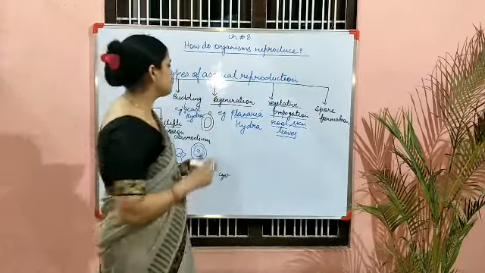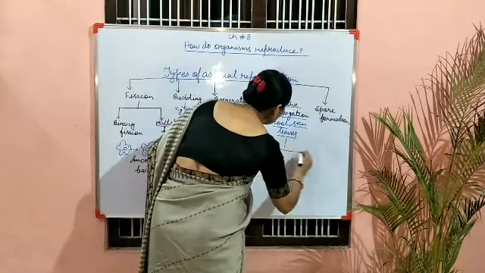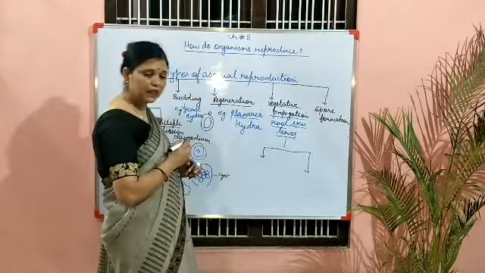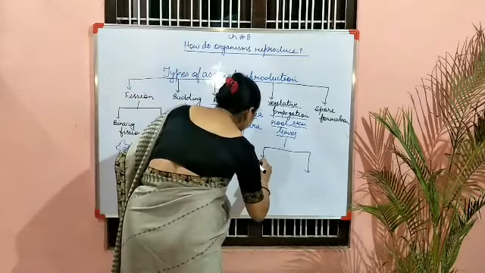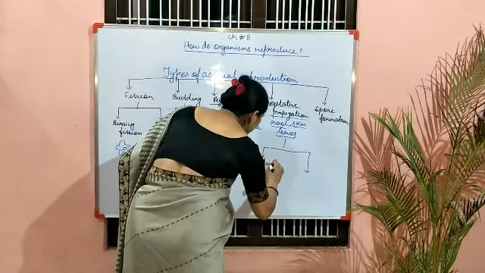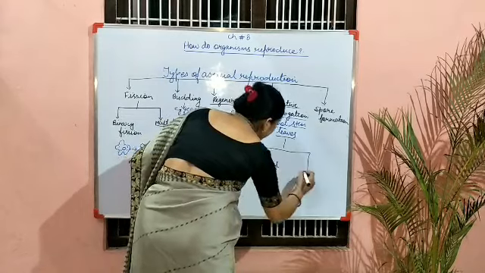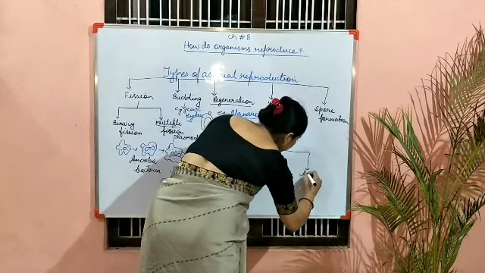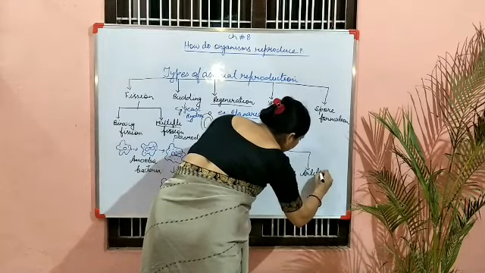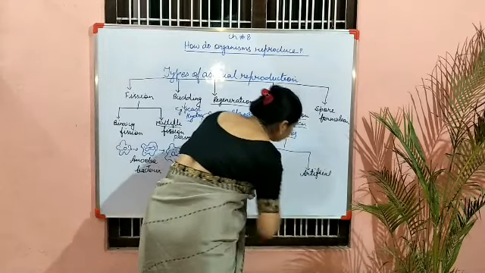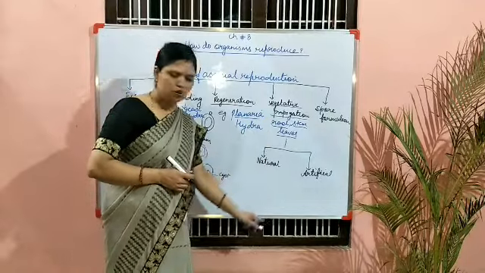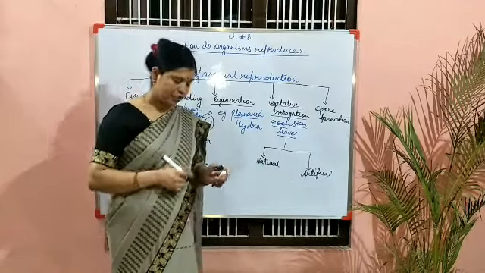Vegetative propagation is also of two types. Now what are they? First is natural and another one is artificial. I hope it's clear. Vegetative propagation is of two types, natural and artificial.